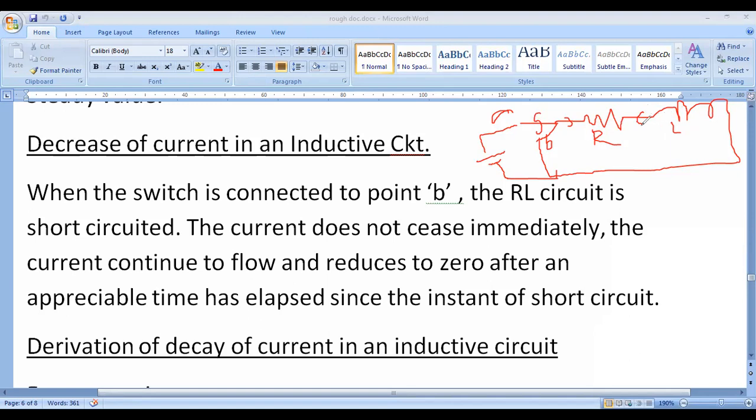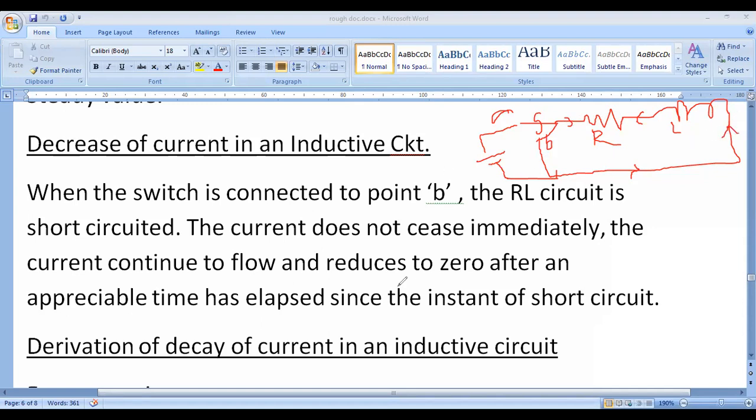That's why now we are short circuited. By connecting the switch to B, we are short circuited. Then the current which is present in the coil will flow through the short circuit, and in this way the current will flow in this direction.